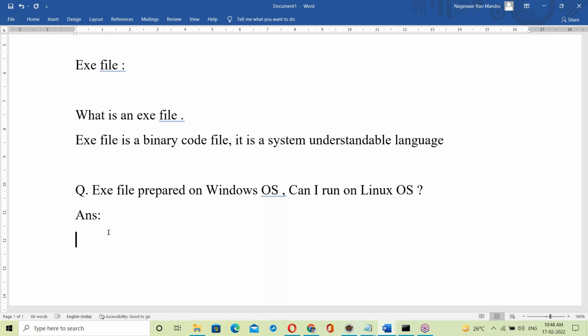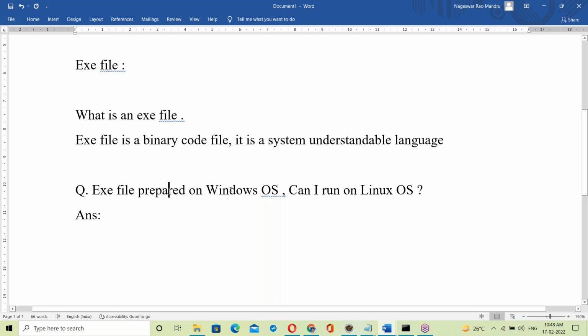Okay. So, an exe file prepared on Windows OS, can I run it on Linux OS? Not only that, even guys who have 10 years of Java experience can't answer this question. Even real-time experts can't answer it. Okay, don't worry, I'll explain clearly.